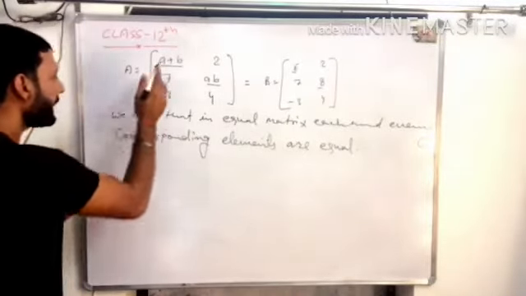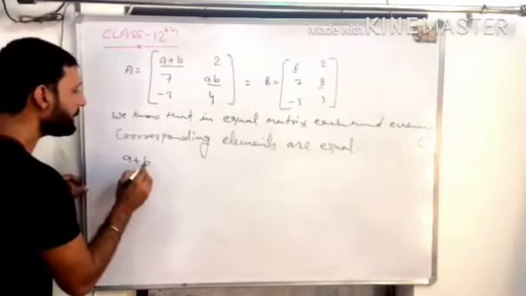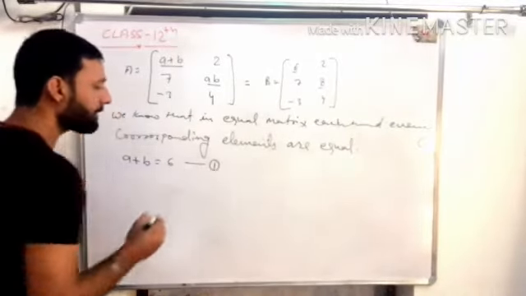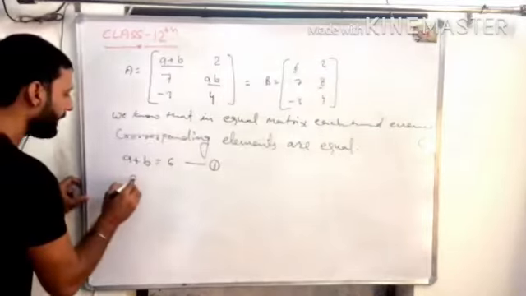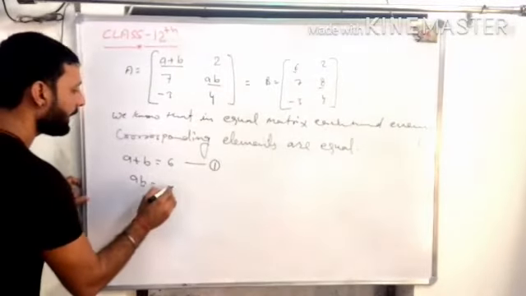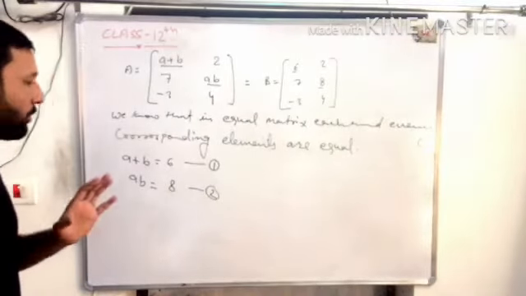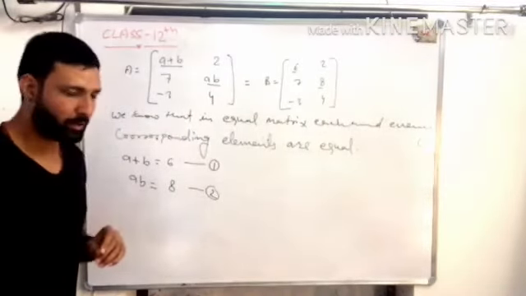We know that A plus B is equal to 6, and this is equation number 1. And AB is equal to 8, and this is equation number 2. You have to find the value of A. How can you find it?